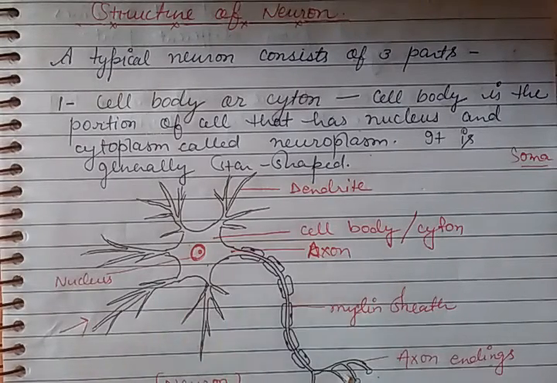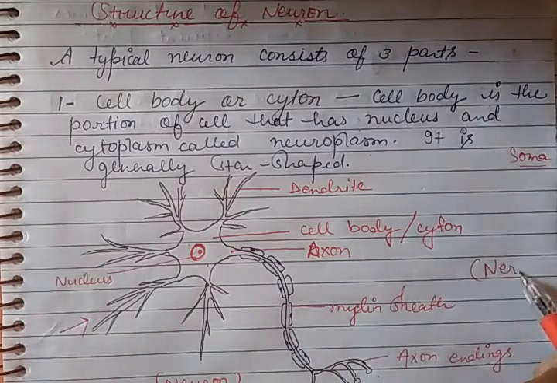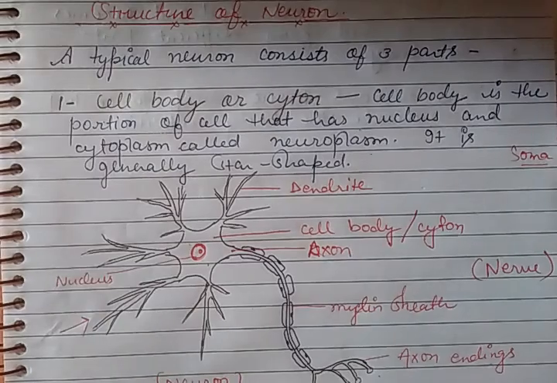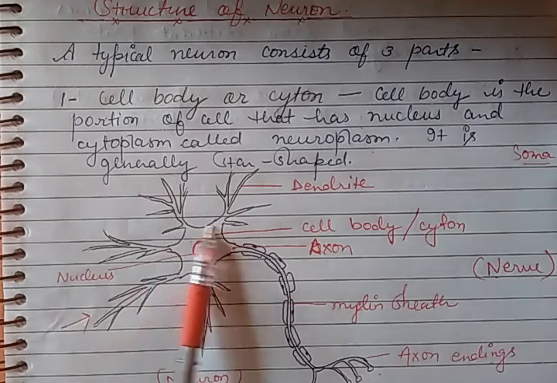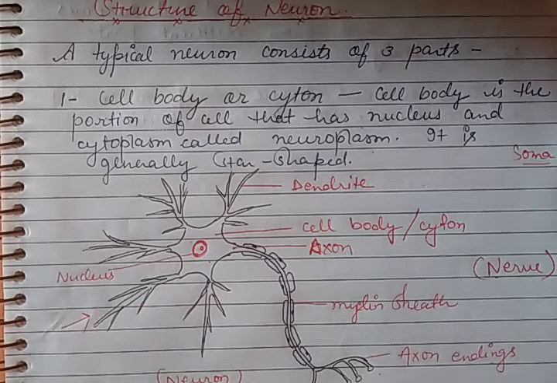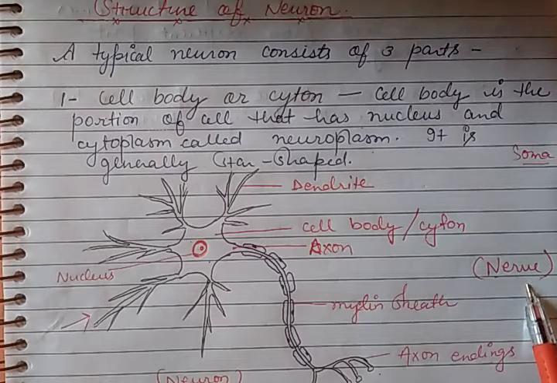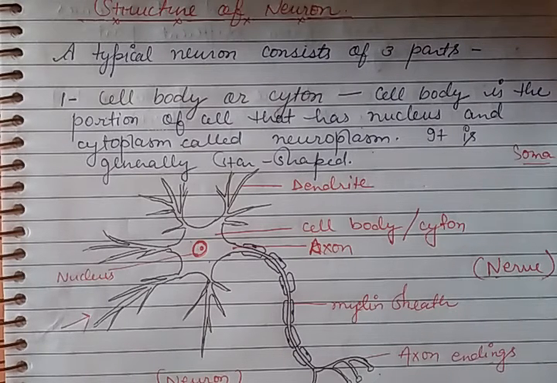Now these neurons, nerve cells, are arranged in the manner of a bundle, and they make the nerve in our body. So nerves are nothing but bundles of neurons. By making this structure, the nerves transmit the signals and impulses in our body, from organs to the brain and from the brain to the different organs.